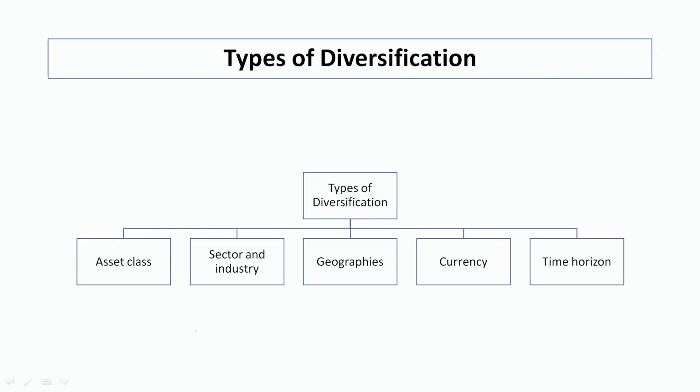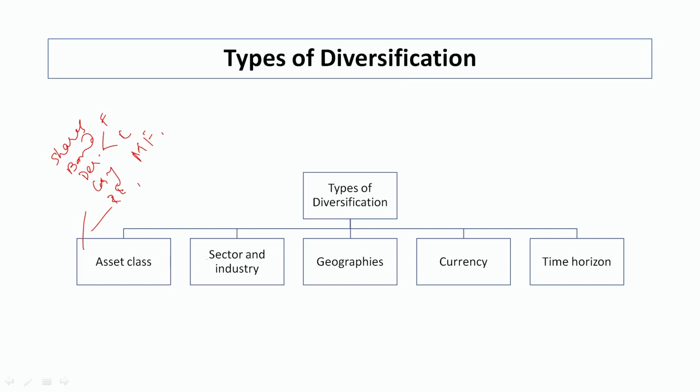Now, types of diversification which were already talked about. Asset classes means we can invest in shares, bonds, derivatives, financial derivatives as well as commodity derivatives, then cryptocurrencies. So, there are lots of asset classes. Real estate is there, then mutual funds are there. So, lots of asset classes are there, that means the financial instruments are available. So, we can invest in these types of financial instruments according to our risk tolerance level.